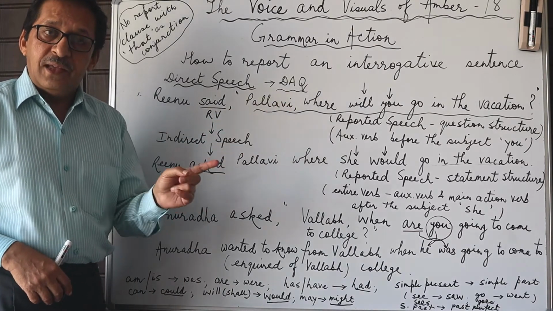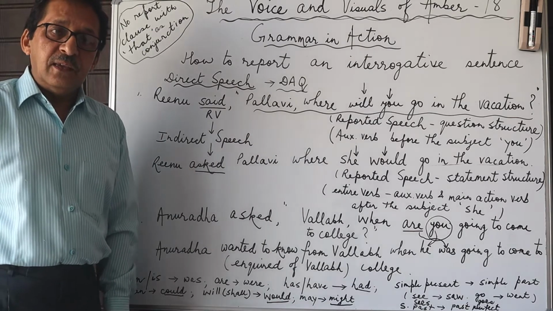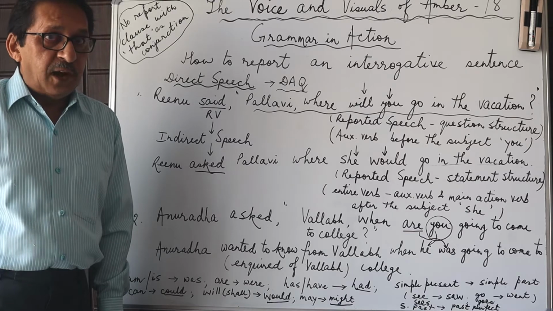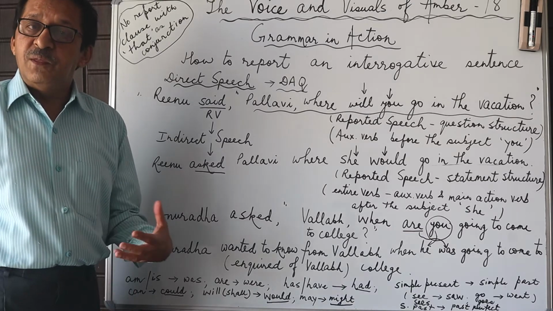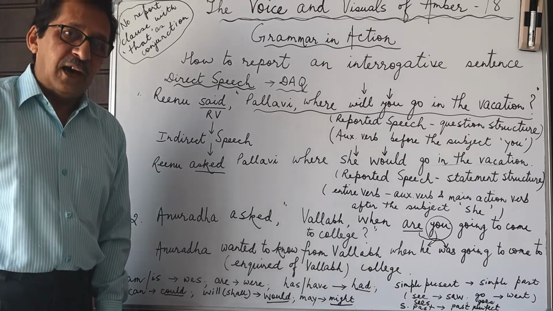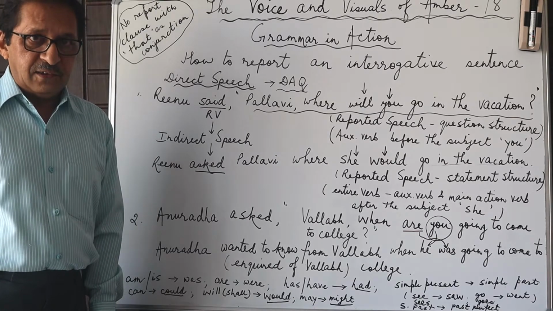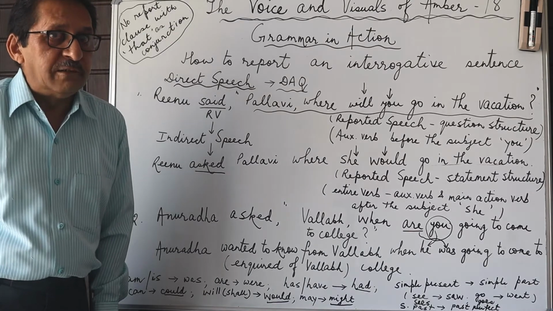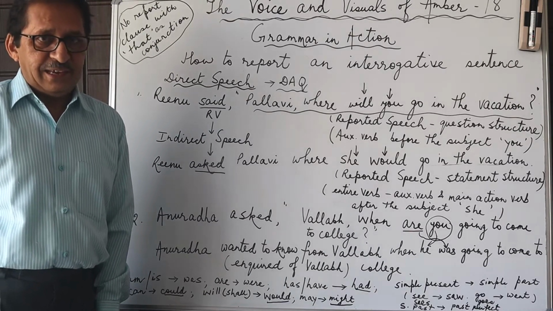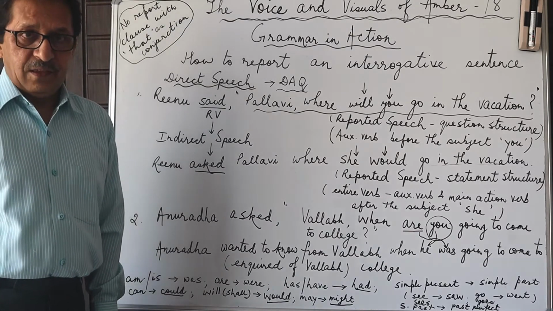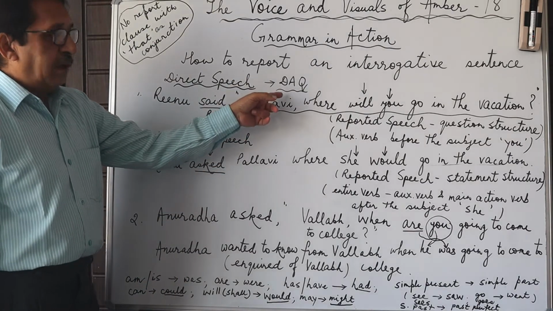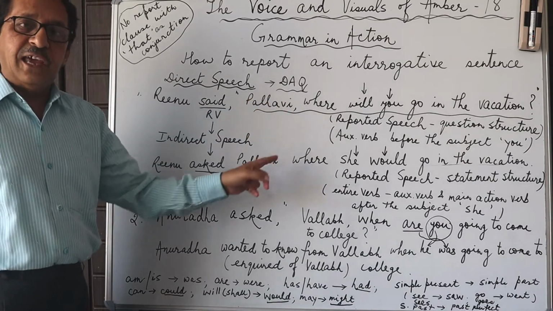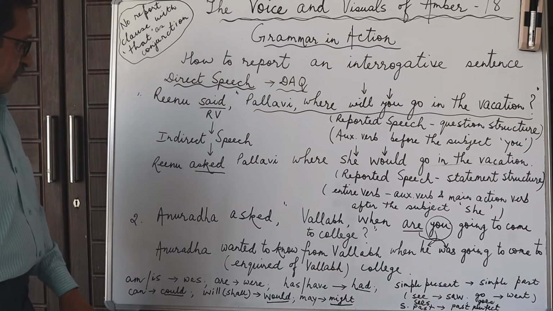And the second one is the YNQs, that is the yes or no type of answer questions, where even a yes or no as the answer will suffice. Is your brother feeling all right now? Yes, he is, or just yes. So today we'll do reporting DAQs, that is the detailed answer questions.